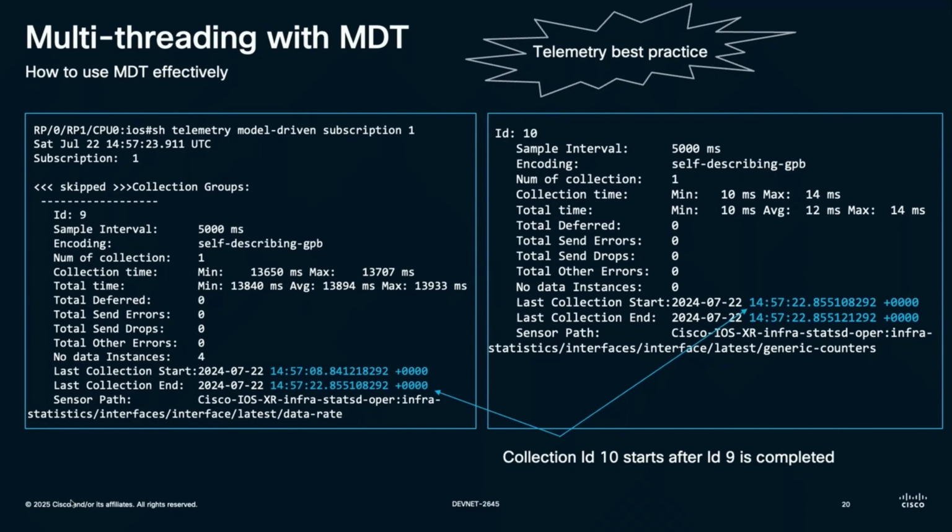And we can see this with the help of an example here. We have two sensor paths within one sensor group. If you check the collection end time and the collection start time on this side, you would see they are pretty much the same, confirming the fact that the second collection only happened when the first one ended. And this doesn't serve well in a scaled environment.